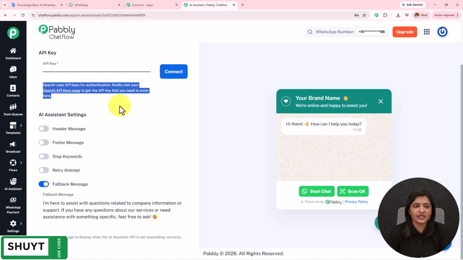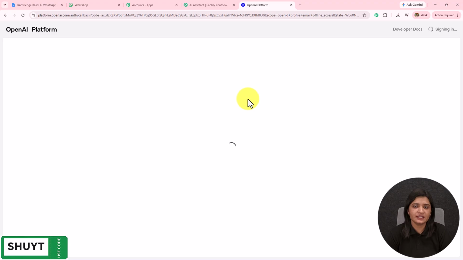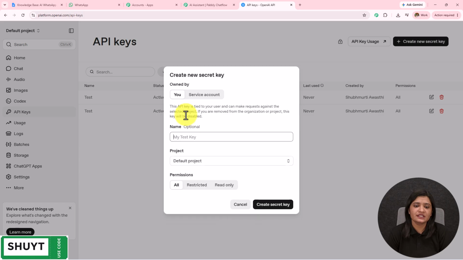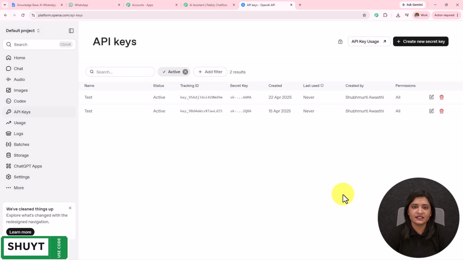Now to enter this API key, a hyperlink is provided in the help desk. And if I click on this, I will land on the API keys page of OpenAI. To create a new token, I simply have to click on this create new secret key. First, I have to provide the key name. So let's say the key is test. The project will be default project. The permissions will be all, and then I simply have to click on this create secret key.